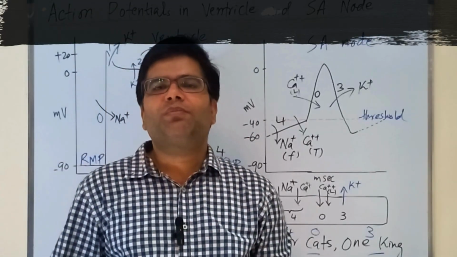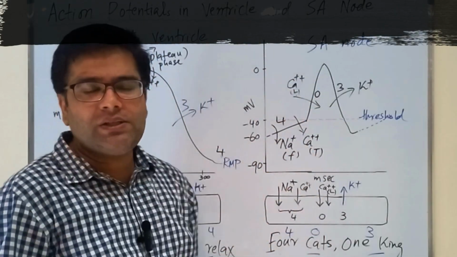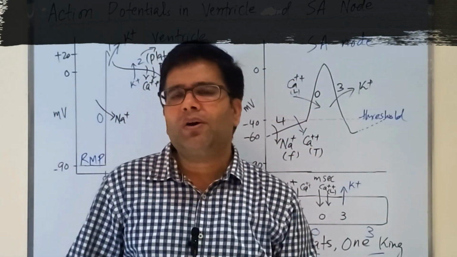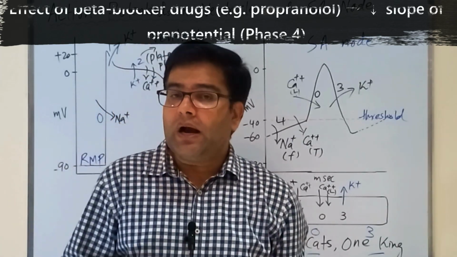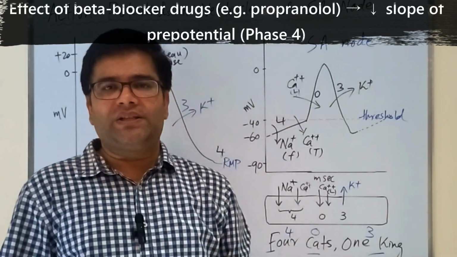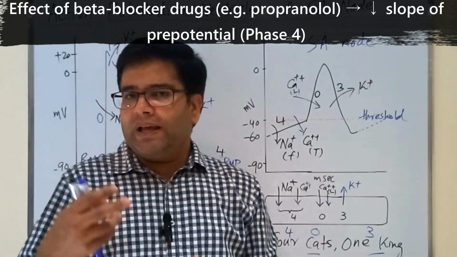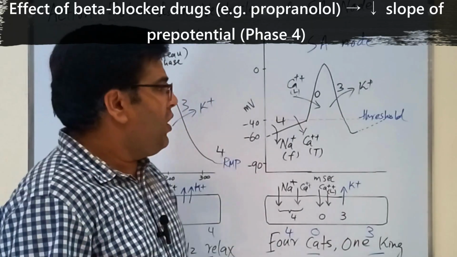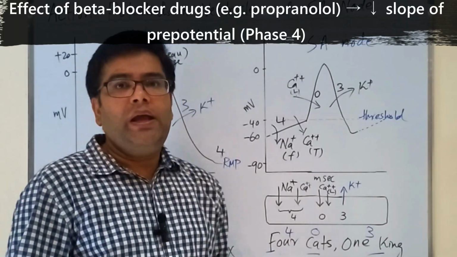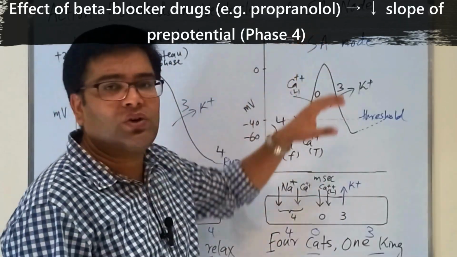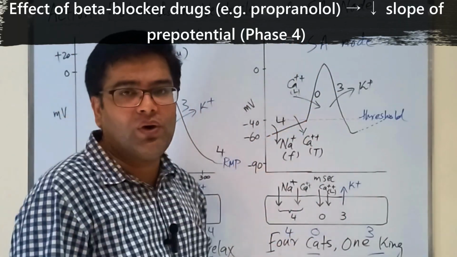Let's also talk about some drugs which can affect these action potentials, like beta blockers. Beta blockers are drugs frequently used by cardiac patients and those who are hypertensive. Beta blockers like propranolol block the beta receptors of epinephrine and norepinephrine. The main phase of the SA nodal potential which is affected is phase 4.